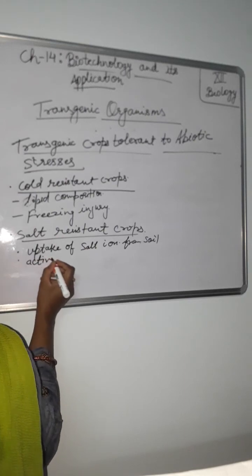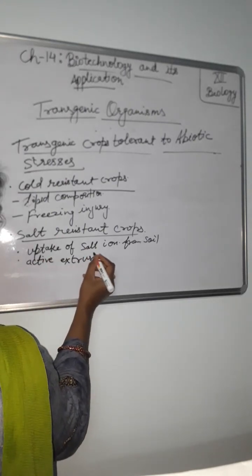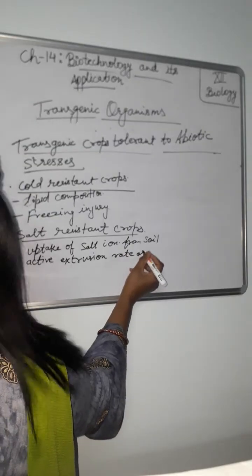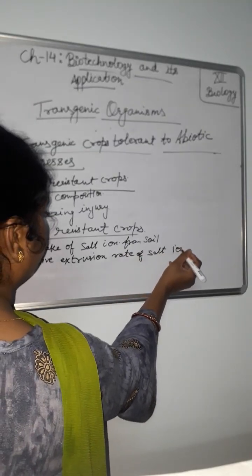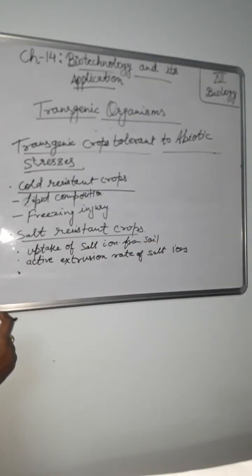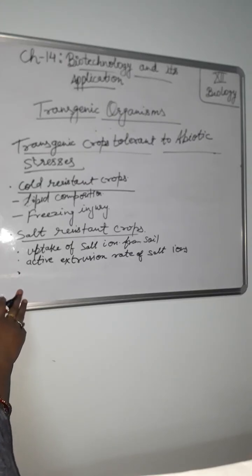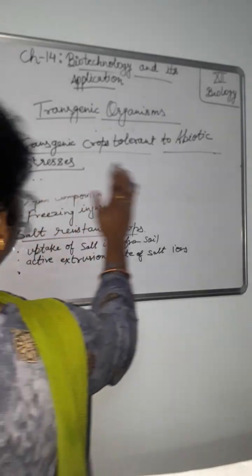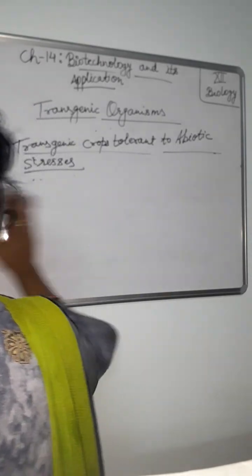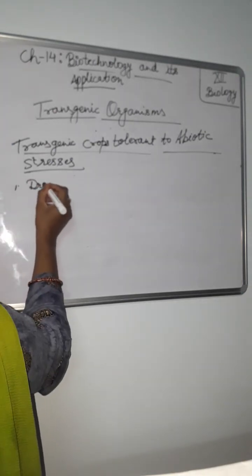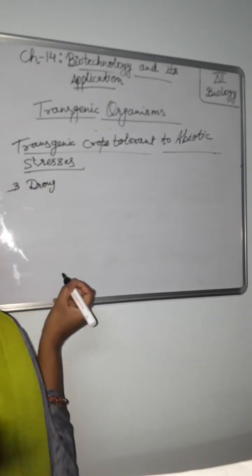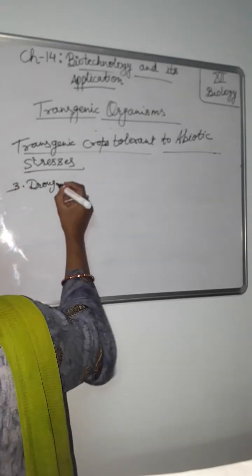And the third one, improving the compartmentalization of salt ions in the cell vacuole where they do not affect cellular functions. Now next one, that is drought resistant crops. The first one is cold, second is salt, and third one is drought resistant crops.